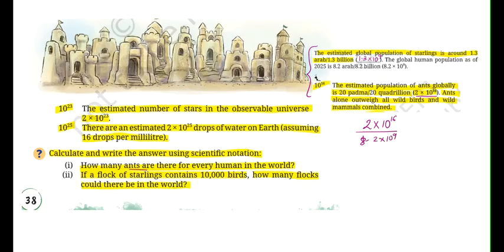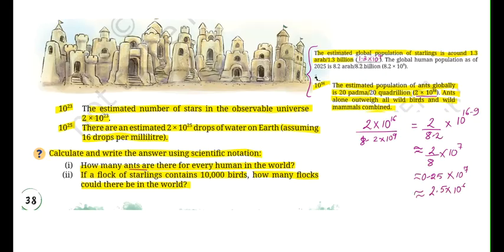Right, if we solve this, what will happen? Here you can solve 10 to the power of 16 and 10 to the power of 9. So we will get 2 over 8.2 times 10 to the power of 16 minus 9. Let's assume 2 over 8.2 as approximately 2 over 8, right. And into 10 to the power of 16 minus 9 will become 7, and 2 over 8 is 0.25, which is 1 over 4, and then 0.25 into 10 to the power of 7, and when we write this properly in scientific notation, it is 2.5 into 10 to the power of 6.